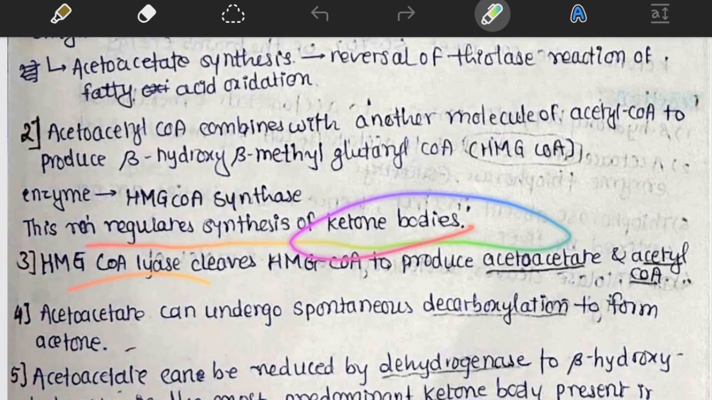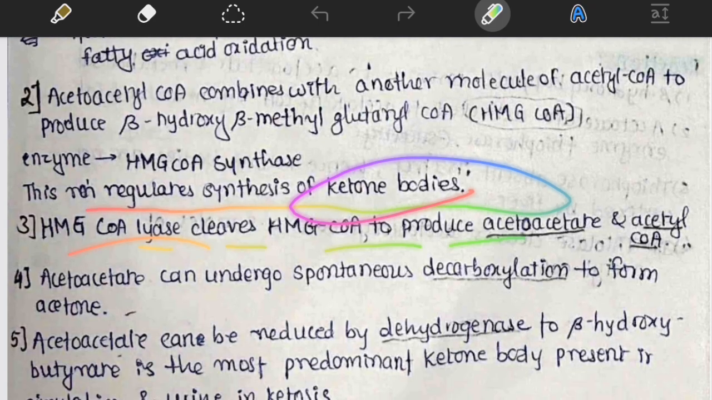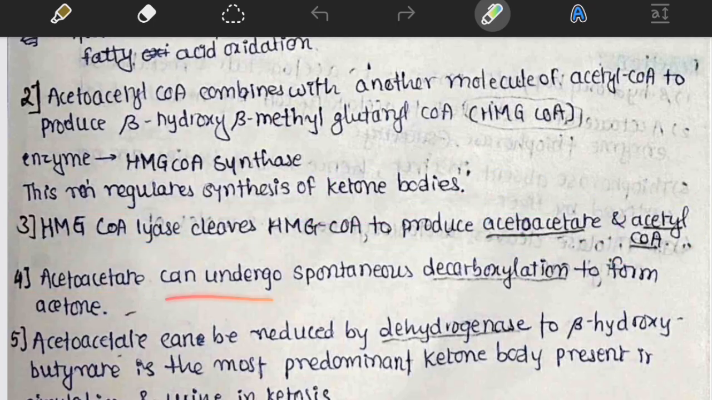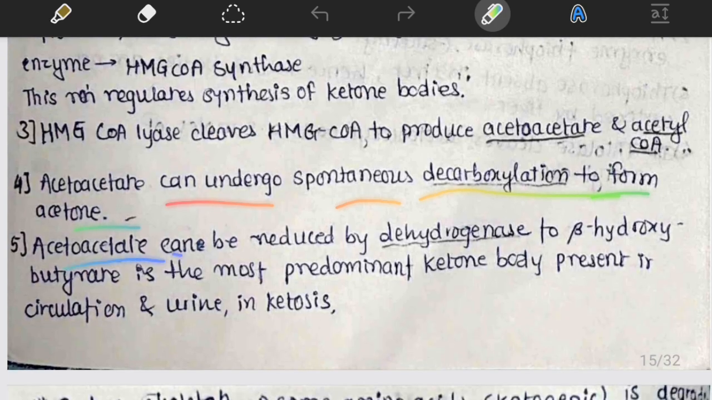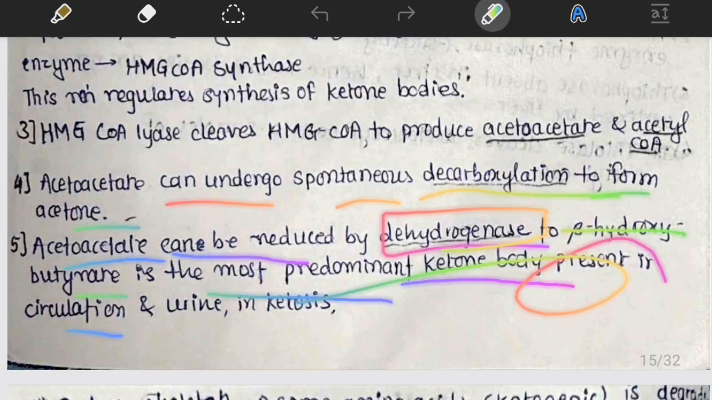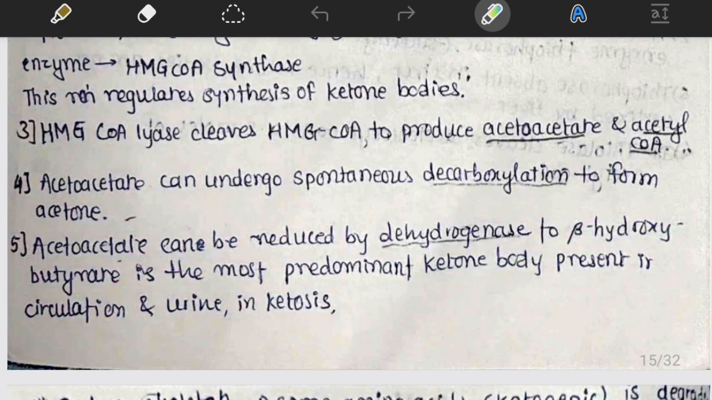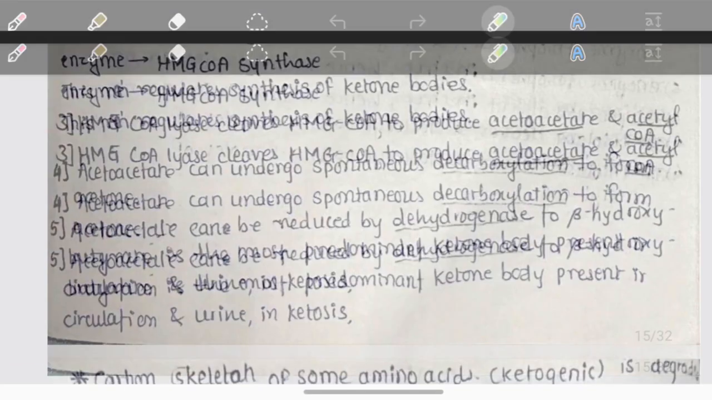And the third step is HMG-CoA lyase cleaves HMG-CoA to produce acetoacetate and acetyl-CoA. Here acetoacetate can undergo spontaneous decarboxylation to form acetone. Then acetoacetate can be reduced by dehydrogenase to beta-hydroxybutyrate, which is the most predominant ketone body present in the circulation and urine in ketosis. Finally, ketone bodies are formed: acetoacetate, acetone, and beta-hydroxybutyrate, and beta-hydroxybutyrate is the most predominant ketone body.